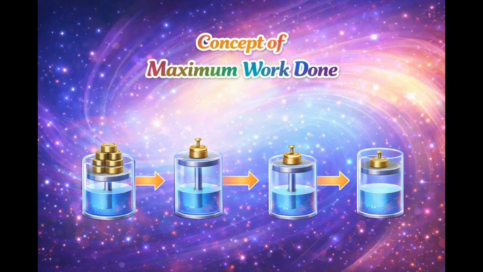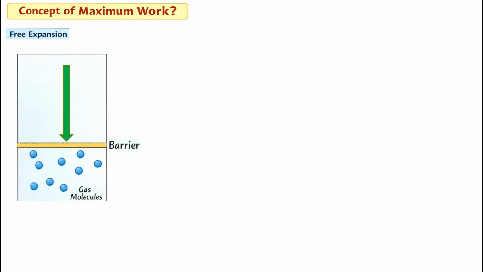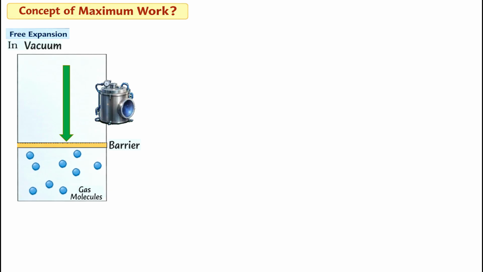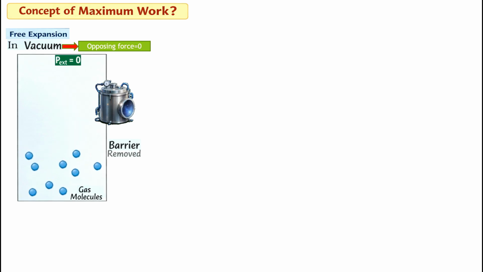Concept of maximum work. When can we say that the system has done the maximum work? First we will consider the free expansion. You know that in a free expansion, that is in vacuum, the opposing force is zero, that is P external is zero, there is no barrier, so the gas expands.